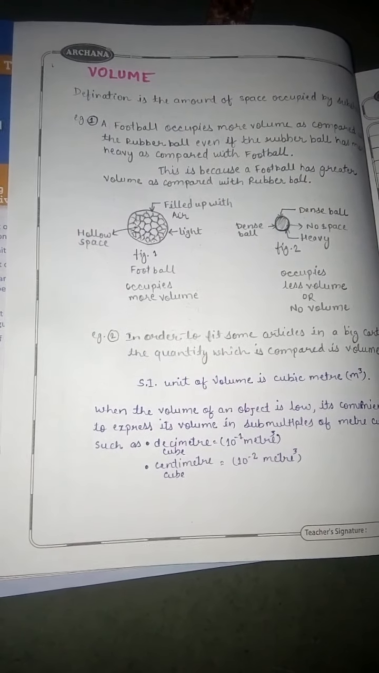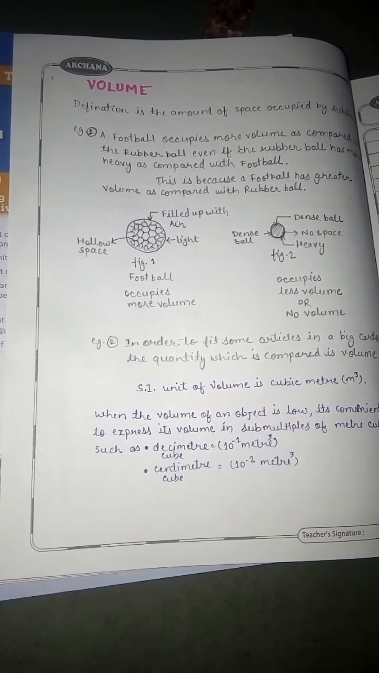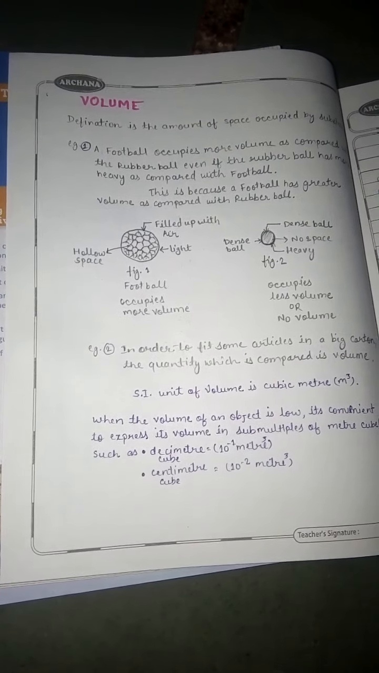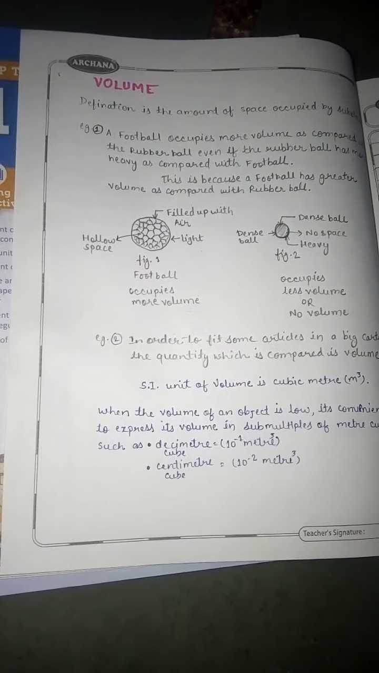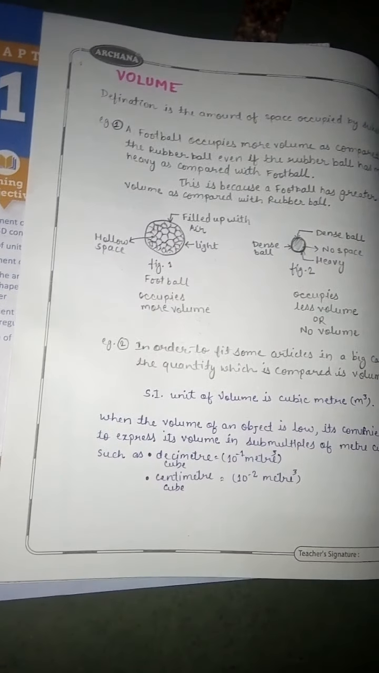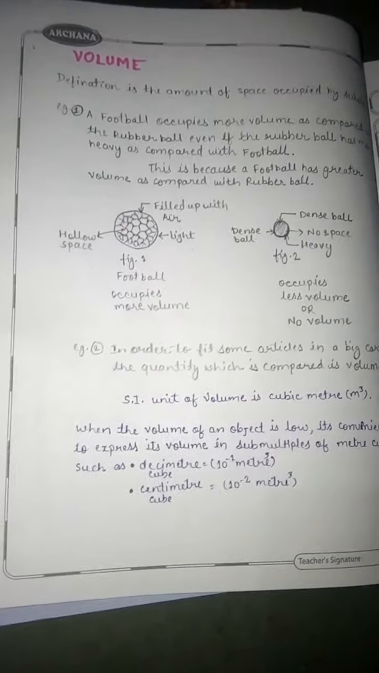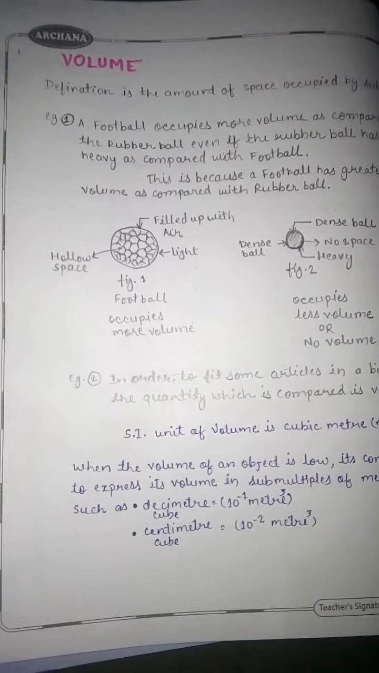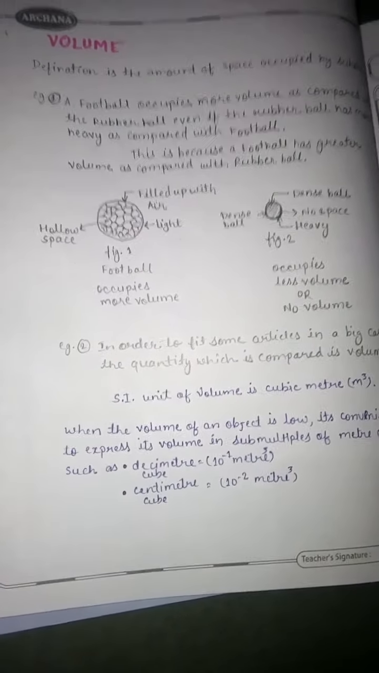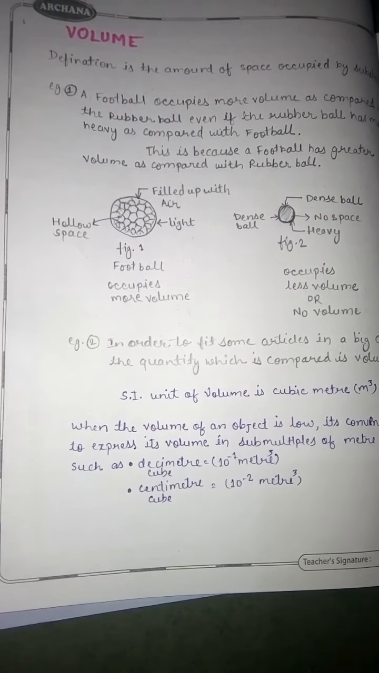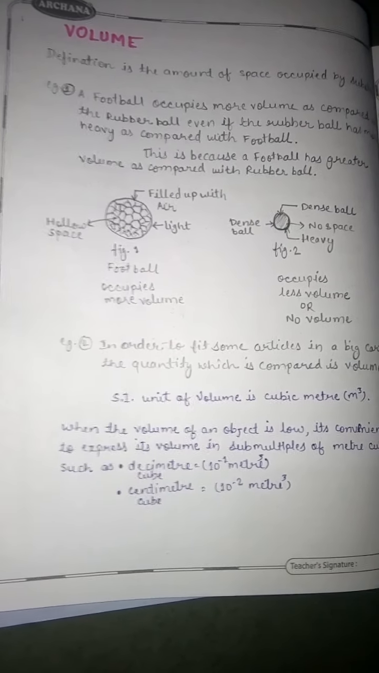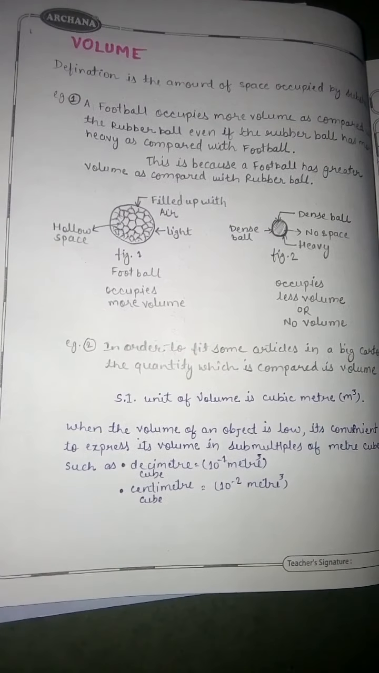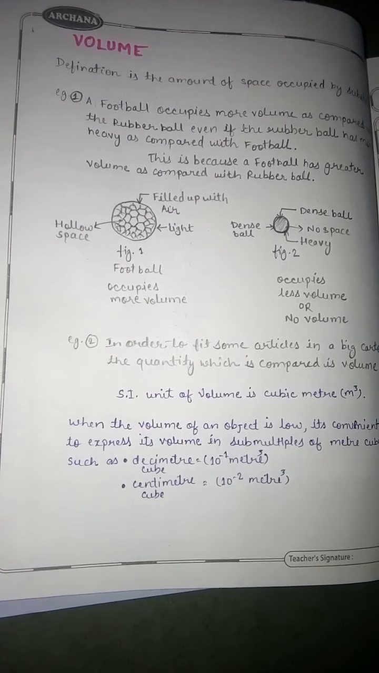Now let us take a second example. In order to fit some articles in a big carton, the quantity which is compared is volume. The SI unit of volume is cubic meter. When the volume of an object is low, it is convenient to express its volume in sub multiples of meter cube, such as decimeter cube is equal to 10 raised to minus 3 meter cube, centimeter cube is equal to 10 raised to minus 6 meter cube.